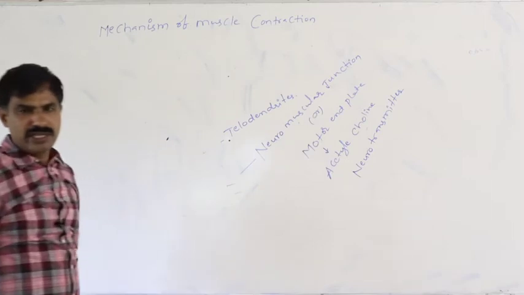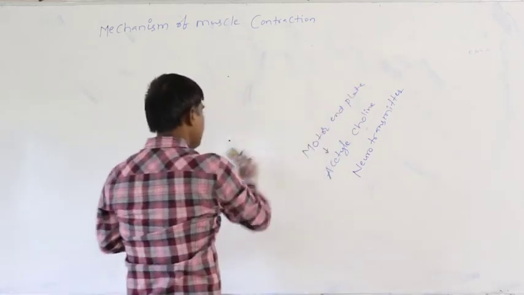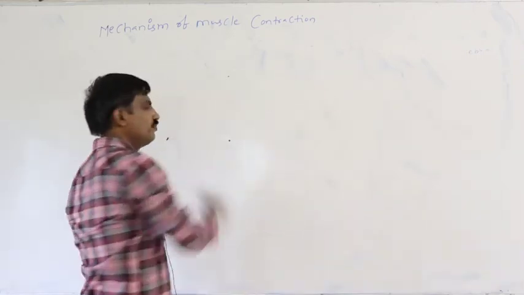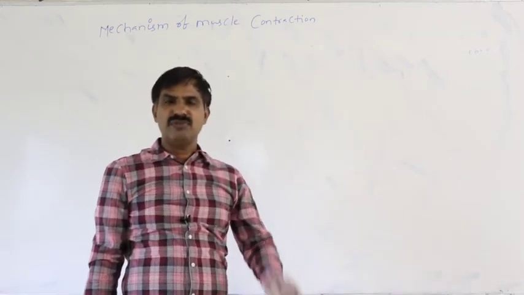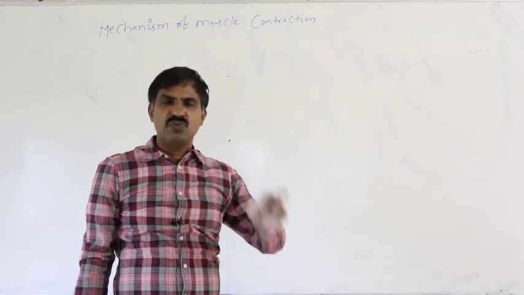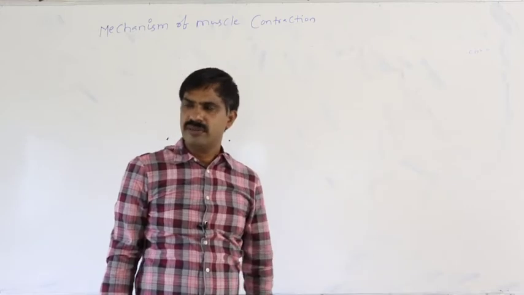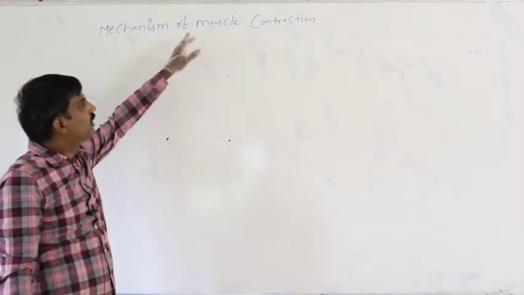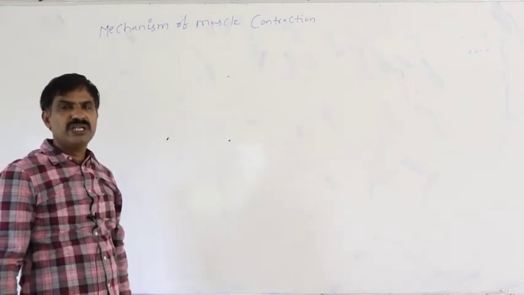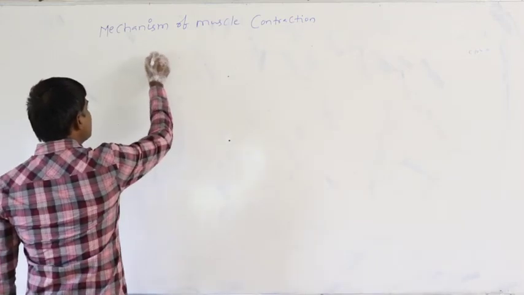So very important in objective as well as in IP examination point of view also. So, mechanism of muscle contraction means how the muscle initiates the contraction, what are the steps which are involved in the mechanism of the muscle contraction. Before going to that, to better explain the mechanism of the muscle contraction, what is the well-known theory which was proposed?